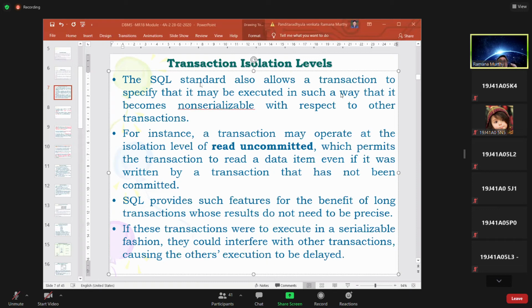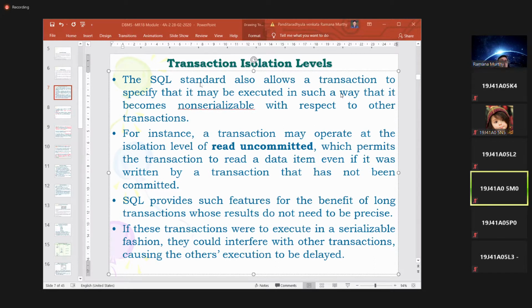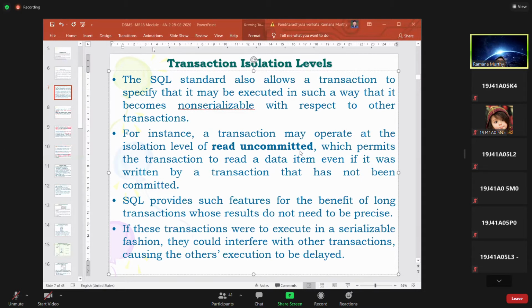Transaction isolation levels. So we're identifying the various isolation levels. We identified that failure may occur at any time, and also we identified rollback. Also, cascaded rollbacks happen because one transaction is reading other transactions' data.